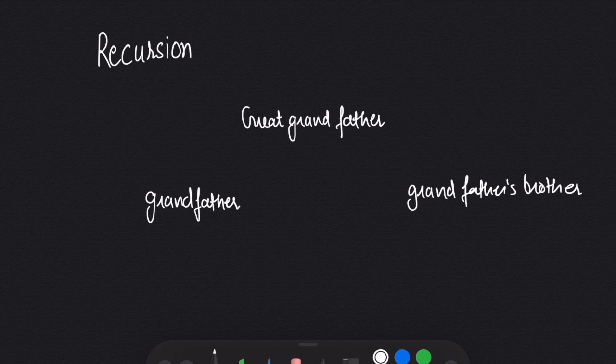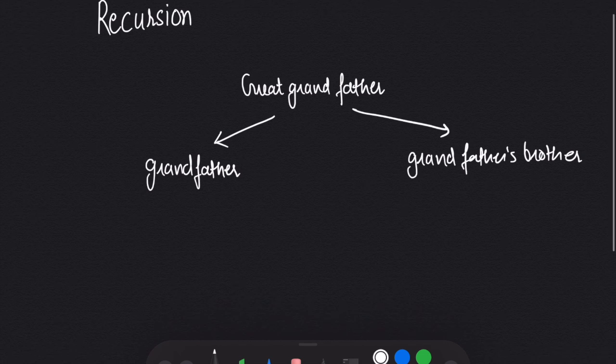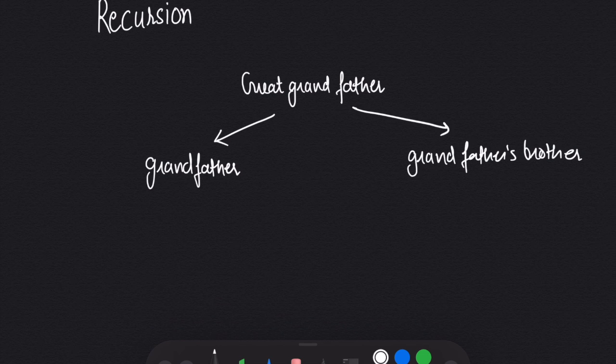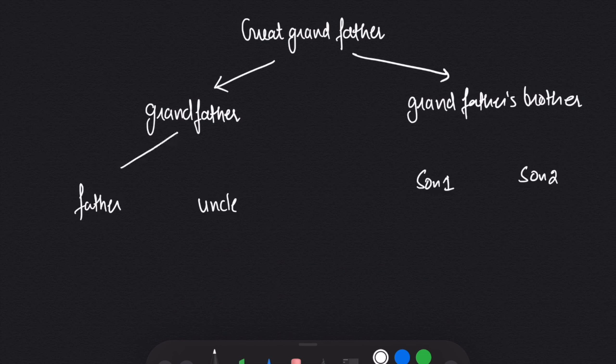Suppose your great grandfather wants to know how many family members he has in his family. So your great grandfather will ask your grandfather and your grandfather's brother how many family members they have in their family. Then your grandfather will ask your father and your uncle about how many family members they have in their family, and the same goes with your grandfather's brother. He will ask his sons about their family members.